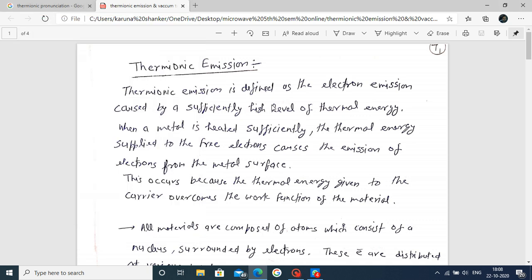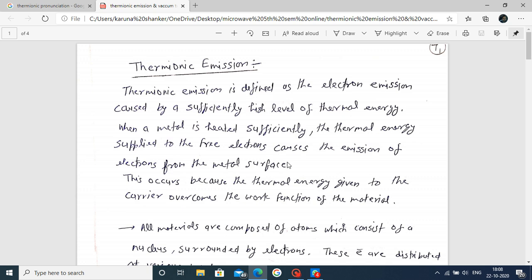Our next topic is thermionic emission. We see here the basic concept of thermionic emission, and next we will move to vacuum tubes. First we focus on the concept of thermionic emission.